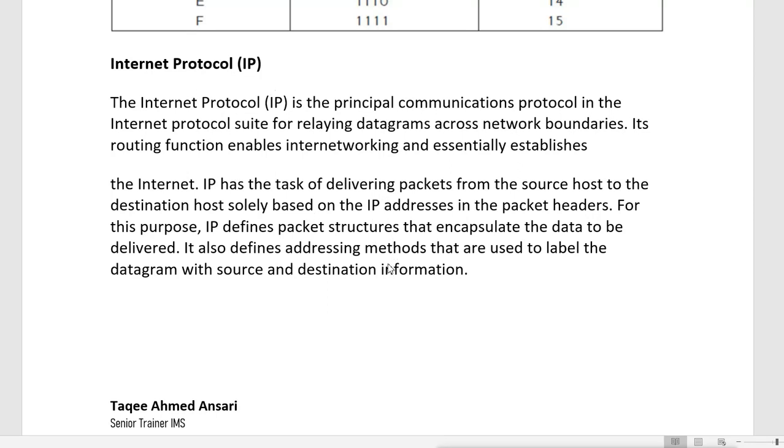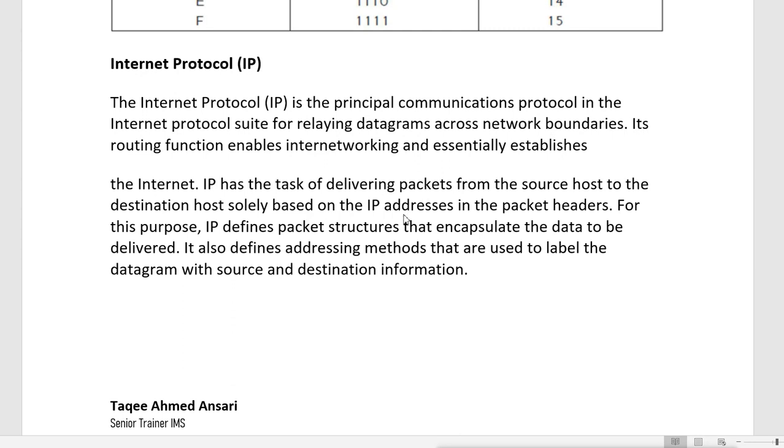So the IP protocol defines the network addresses, and by using those addresses encapsulated into the packet header, it can deliver the packet from source to destination across network boundaries. That means from one segment of the network to another segment of the network.